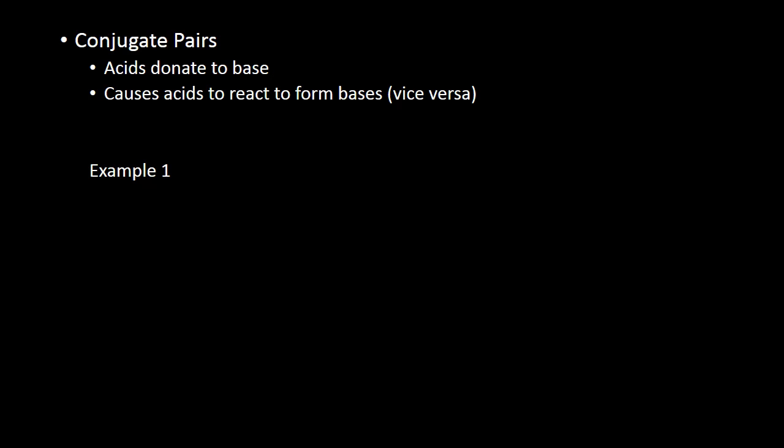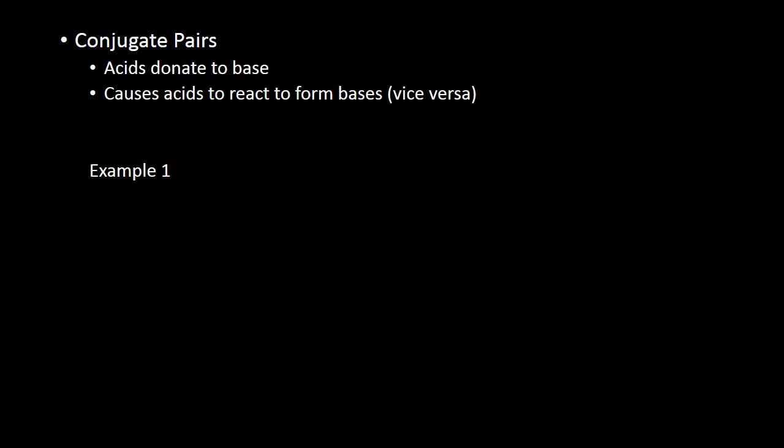So when a reaction occurs with an acid, they create what are called conjugate pairs. Acids will donate that proton to a base. This will not happen if a base is not present. And vice versa, if a base is not present, the proton doesn't get released, and so on.